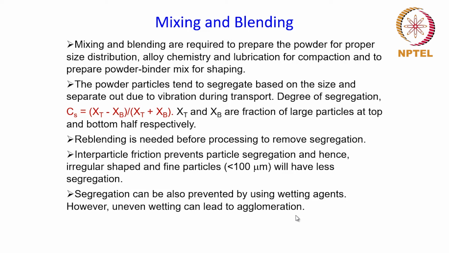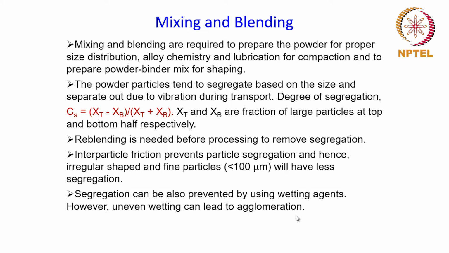The other factor which will play a role in particle segregation is the interparticle friction. And as we have discussed before, the interparticle friction depends on the shape of the particles. If the particle shape is more irregular, the interparticle friction is also going to be higher.